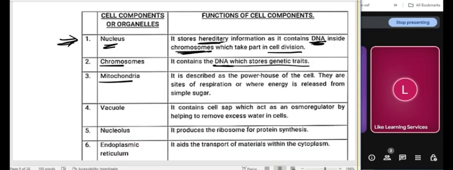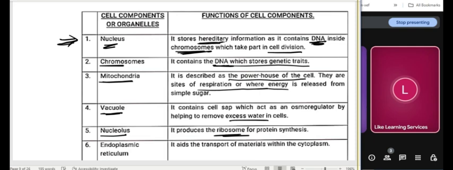The mitochondria is the powerhouse. That is where respiration takes place to release energy. You know, you need to release energy to move around. It's in the mitochondria that all of that happens. Then the large vacuole you usually find in plant cells contains excess water. You know, there's also what we call the nucleolus. You find it inside the nucleus. And that is where ribosomes are made.